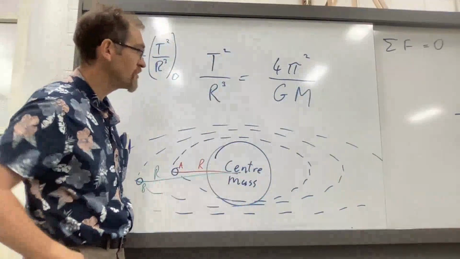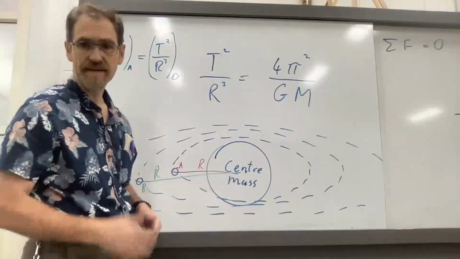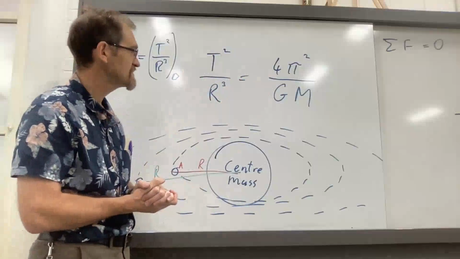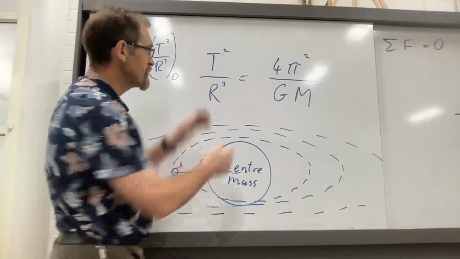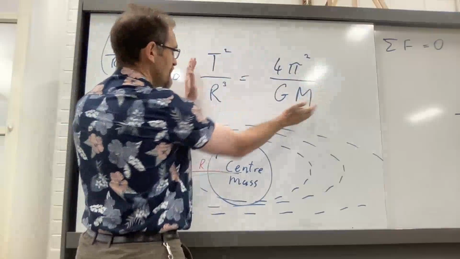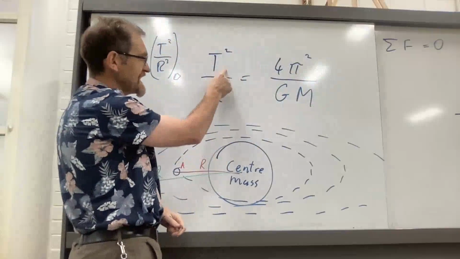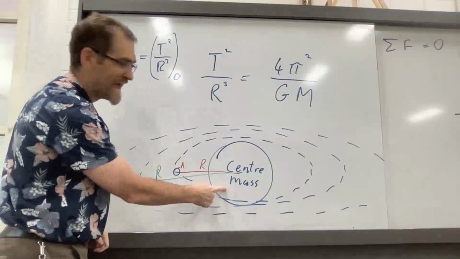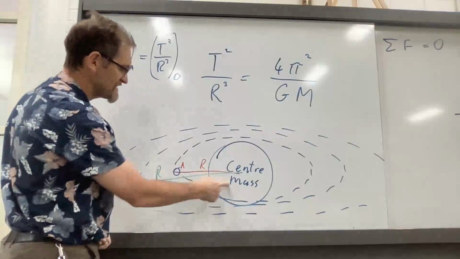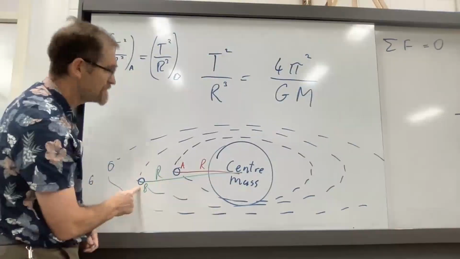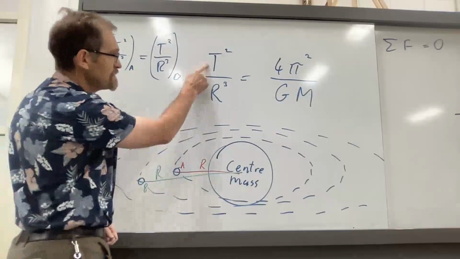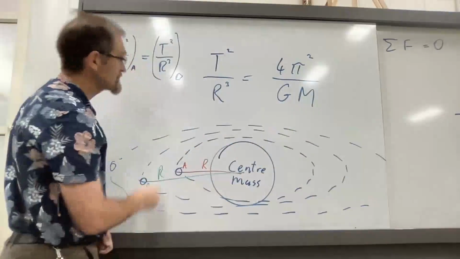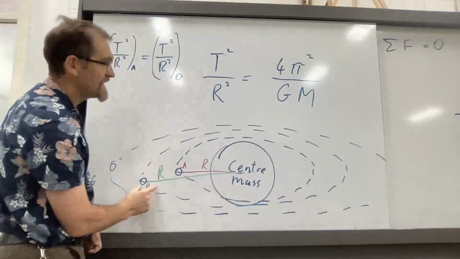On the topic of Kepler's law, it was asked, do we need to worry about meters and seconds for the units in this, or can we use kilometers? Can we use hours, weeks, etc.? So if you're using Kepler's law as a whole, then yes, that needs to be meters, that needs to be in seconds. However, you recognize that for all the satellites about a central mass, and here you have satellite A, satellite B, the period squared over the r cubed for satellite A is equal to that. The period squared over r cubed for satellite B is equal to that.